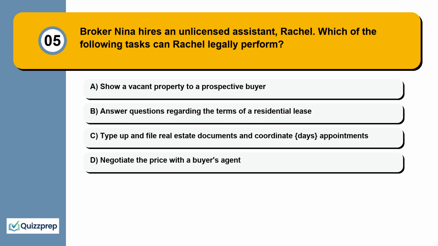Question 5. Broker Nina hires an unlicensed assistant, Rachel. Which of the following tasks can Rachel legally perform? Show a vacant property to a prospective buyer. Answer questions regarding the terms of a residential lease. Type up and file real estate documents and coordinate appointments. Negotiate the price with a buyer's agent.